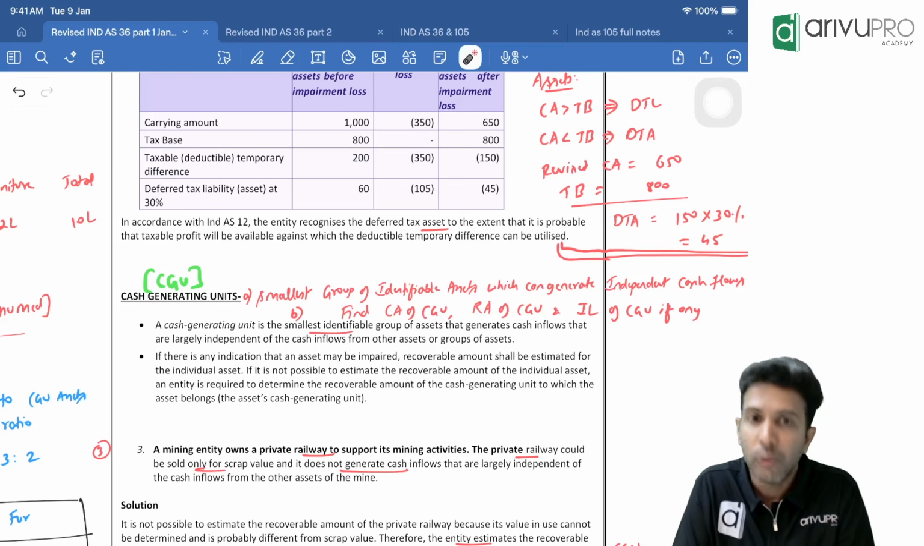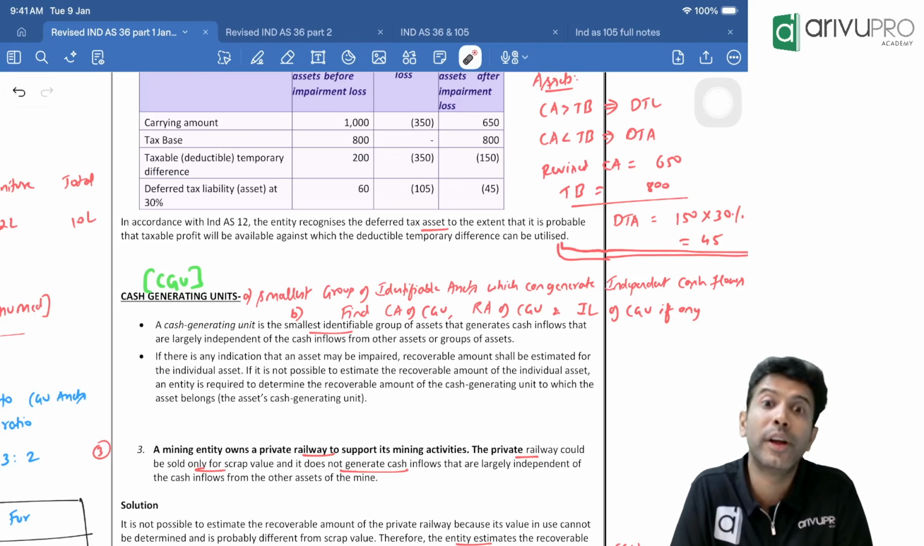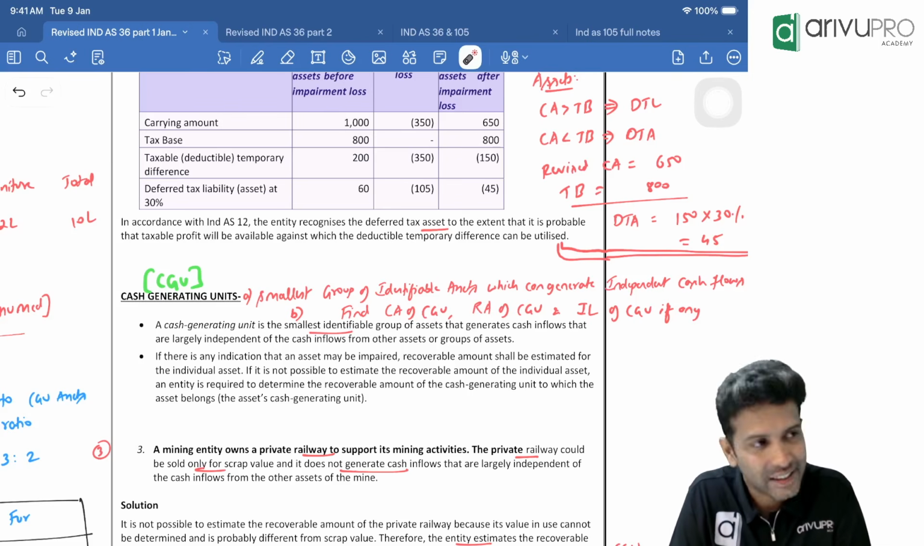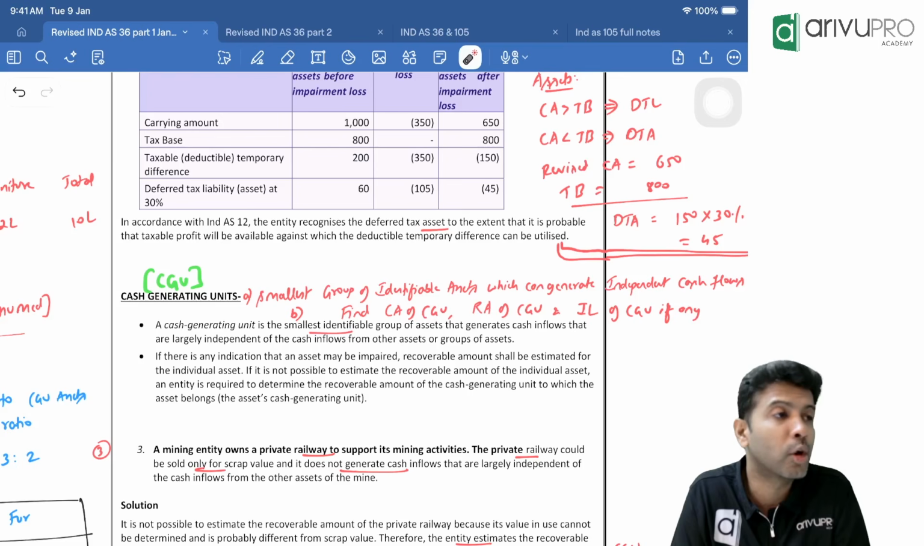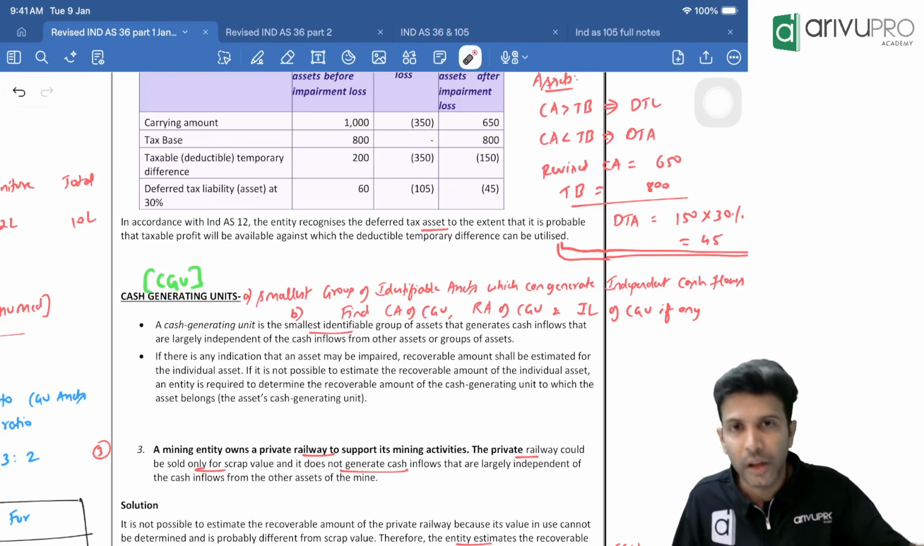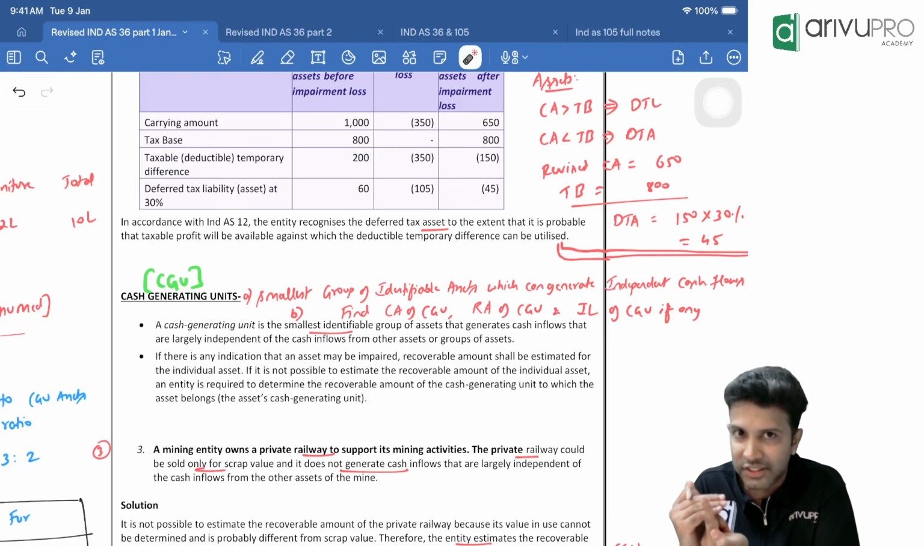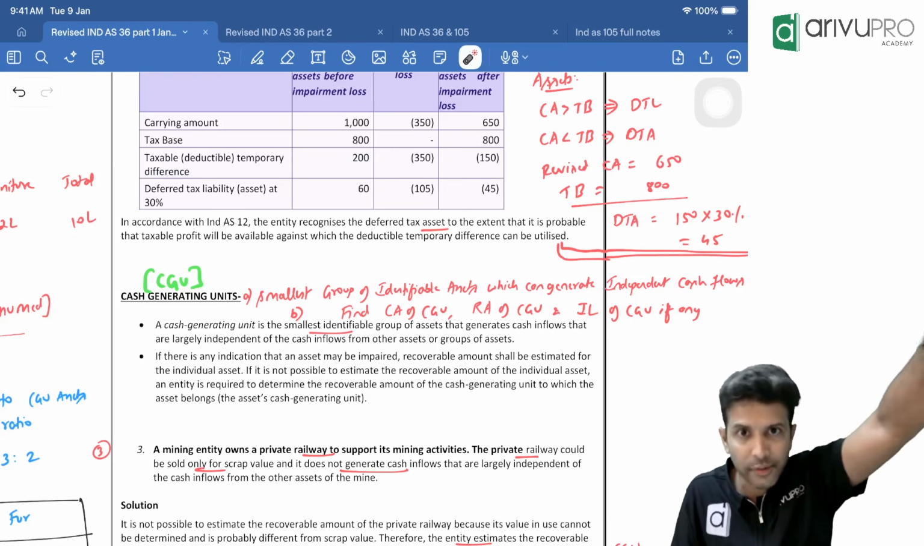You asked, if one asset in the group is impaired, should we do the impairment check? We should do the impairment check because it's an indicator, right? But it's not necessary to book impairment loss. Why is it not necessary? Just because one asset has got physically damaged, other assets are functioning well, no?